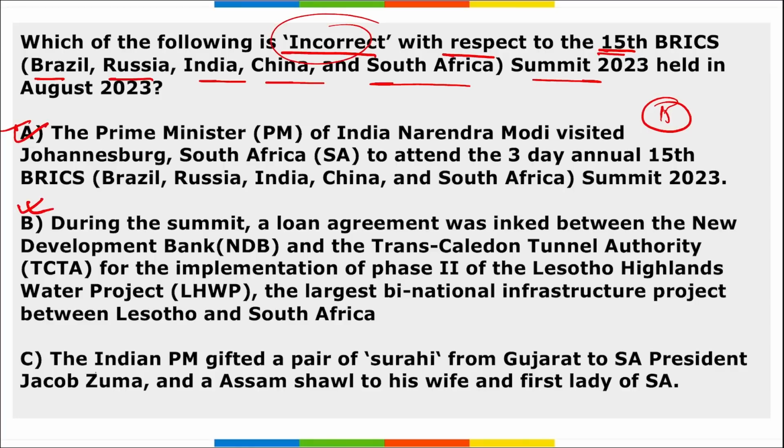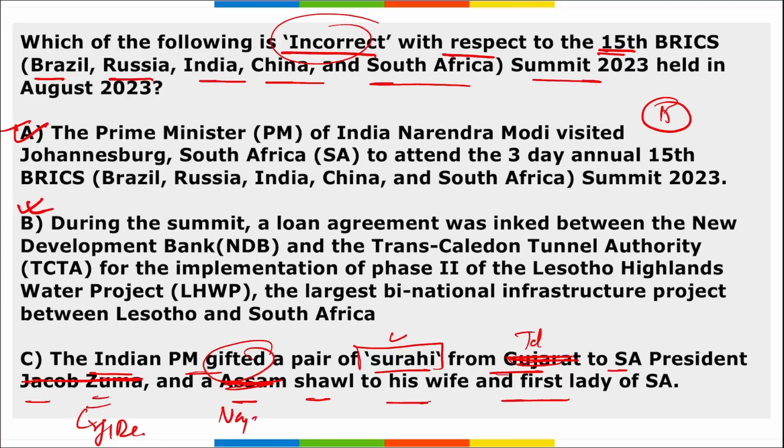But if we look at option C, it is wrongly mentioned here that the Indian Prime Minister gifted a pair of Surahi from Gujarat to South Africa President Jacob Zuma and Assam shawl to his wife, the First Lady of South Africa. So remember, it is correct that Prime Minister Narendra Modi gifted a pair of Surahi that was from Telangana, right? That was not from Gujarat. And remember, apart from this, who is the president here? Not Jacob Zuma, Cyril Ramaphosa, correct? And Nagaland shawl, not Assam shawl, a Nagaland shawl to his wife, the First Lady of South Africa, correct? So option C is wrongly mentioned here.